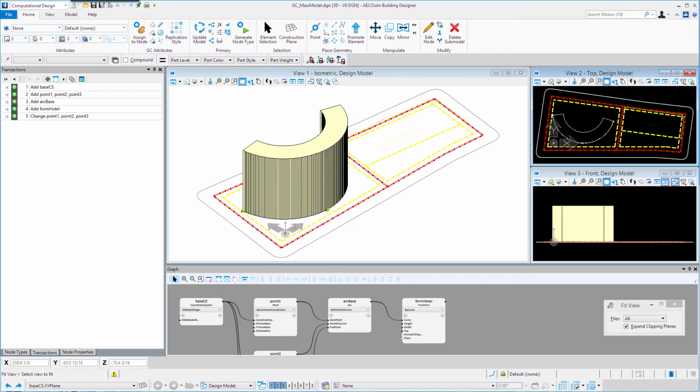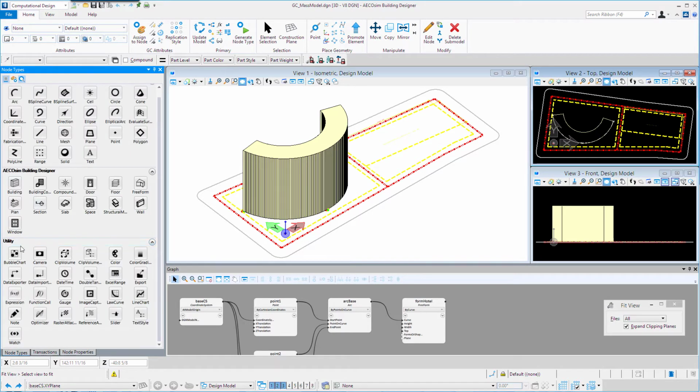So a slider node is basically a visual control that you can operate with your mouse. A slider can then be wired to any input port to provide a numeric value. You can specify a range of values that is produced by the slider as well as control the increments between values. So I'm going to go over to my node types.